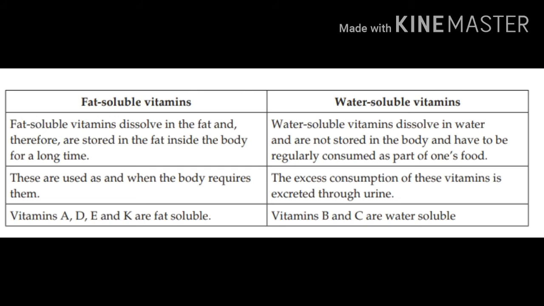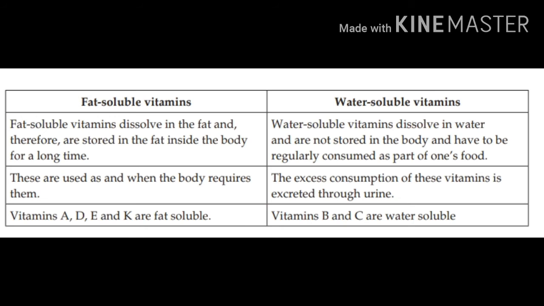And fat-soluble vitamins are used as and when the body requires them. But the excess consumption of this vitamin is excreted through urine in water-soluble vitamins. Fat-soluble vitamins are A, D, E and K and water-soluble vitamins are vitamin B and C. These are the main differences between the fat-soluble vitamins and water-soluble vitamins.